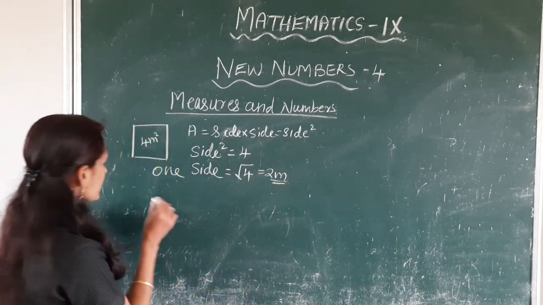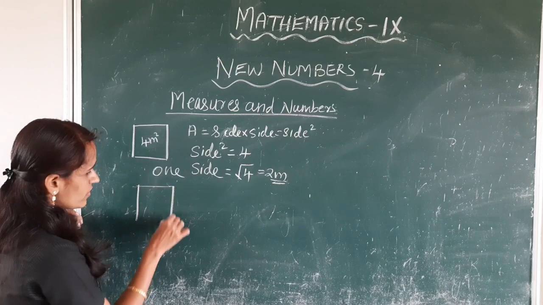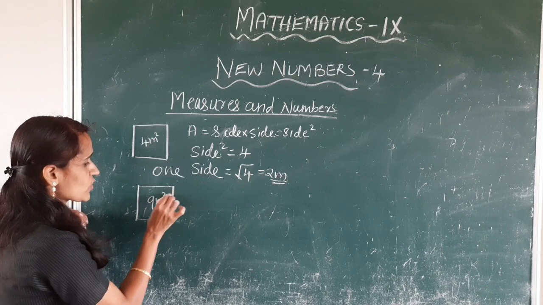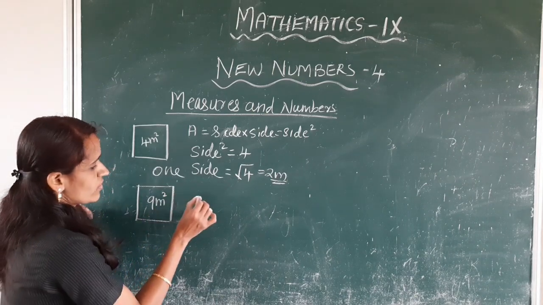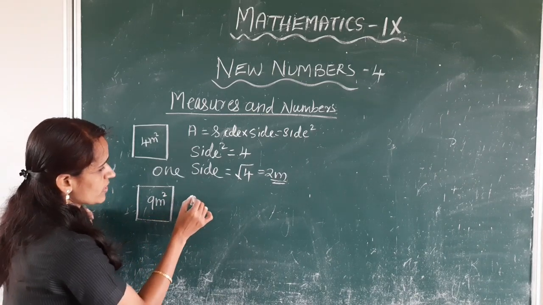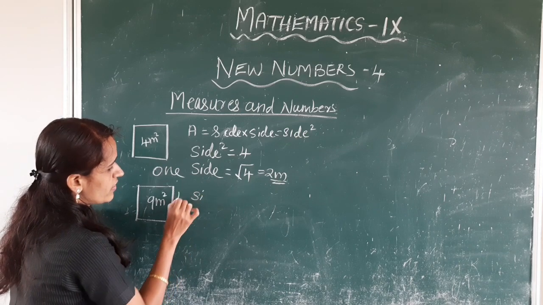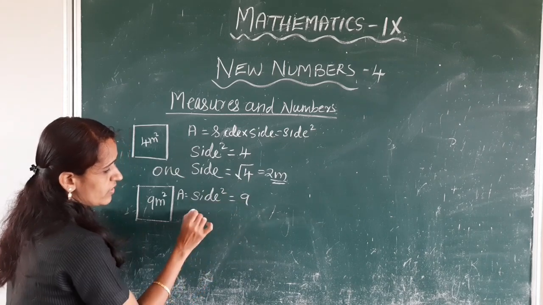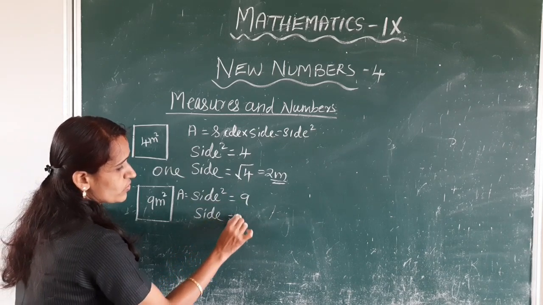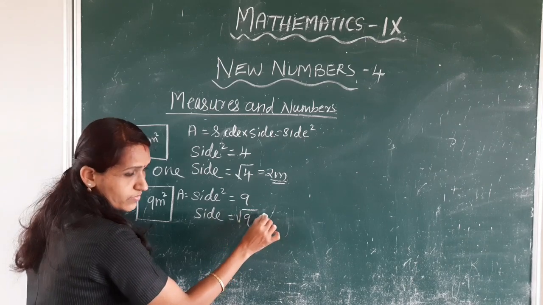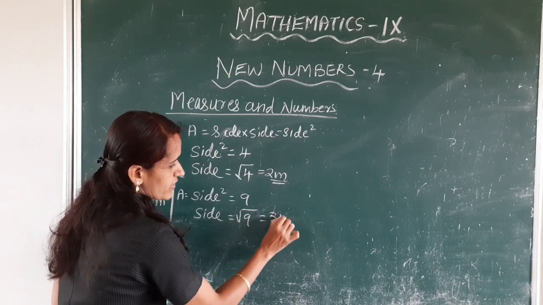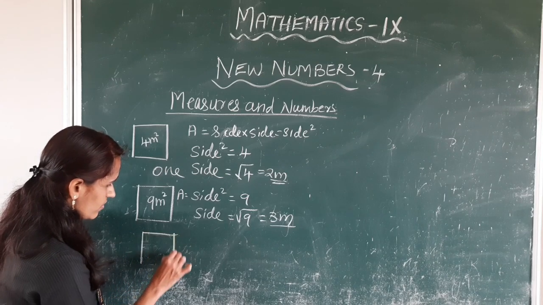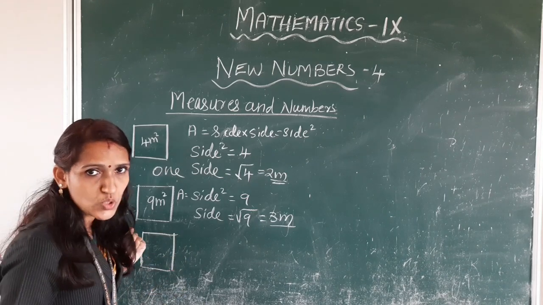Right? Next, see this square. Its area is 9 meter square. So one side of this square is, area is equal to side square is equal to 9. So one side is equal to root 9 is equal to 3 meter. Next, this is another square.